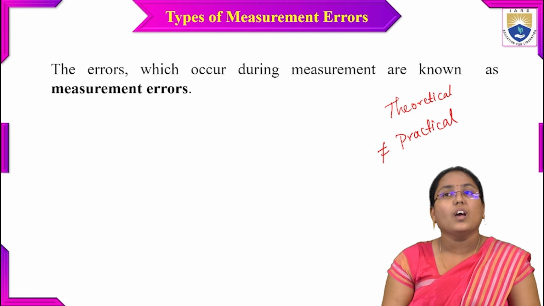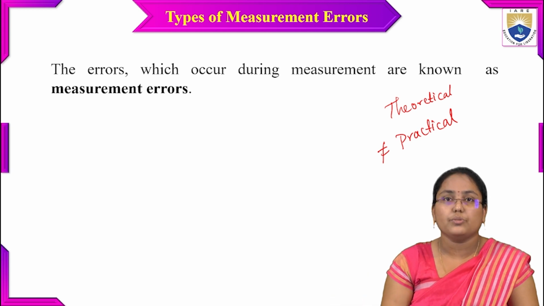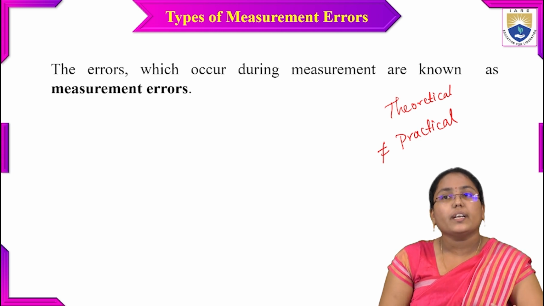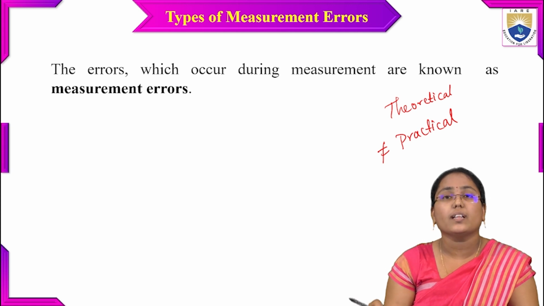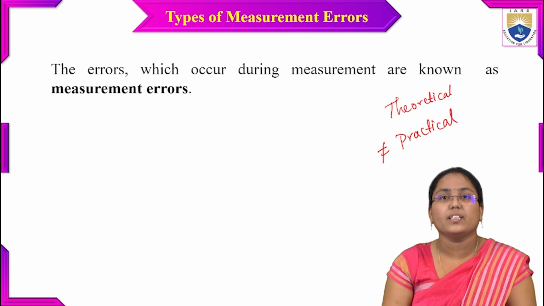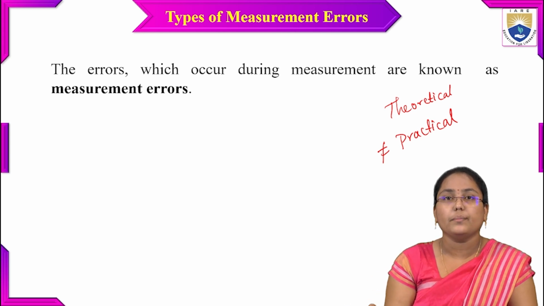When we calculate the theoretical value, we don't take the tolerance into consideration; we deal with the ideal values. That's why the theoretical value will not always be equal to the practical value. And the other thing is, because of different types of changes inside the instrument, or while measuring values using an instrument, there might be some errors in the measurement process.